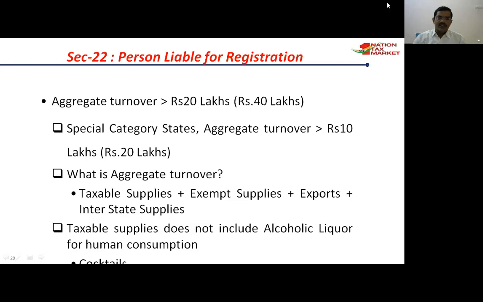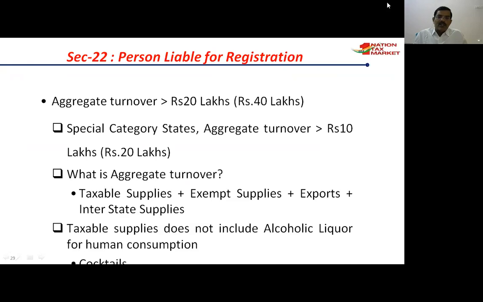Okay, here the term being used is aggregate turnover. So let us know what aggregate turnover is. Aggregate turnover includes taxable supplies plus exempt supplies plus exports plus interstate supplies. Interstate supplies are all included in aggregate turnover. The taxable supplies do not include alcohol for human consumption. So aggregate turnover is the base.